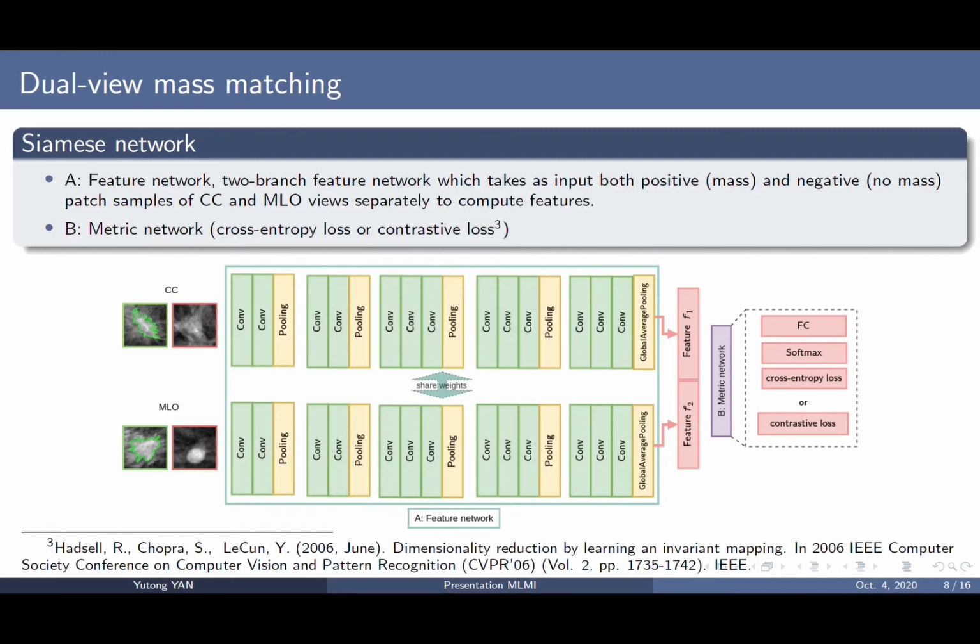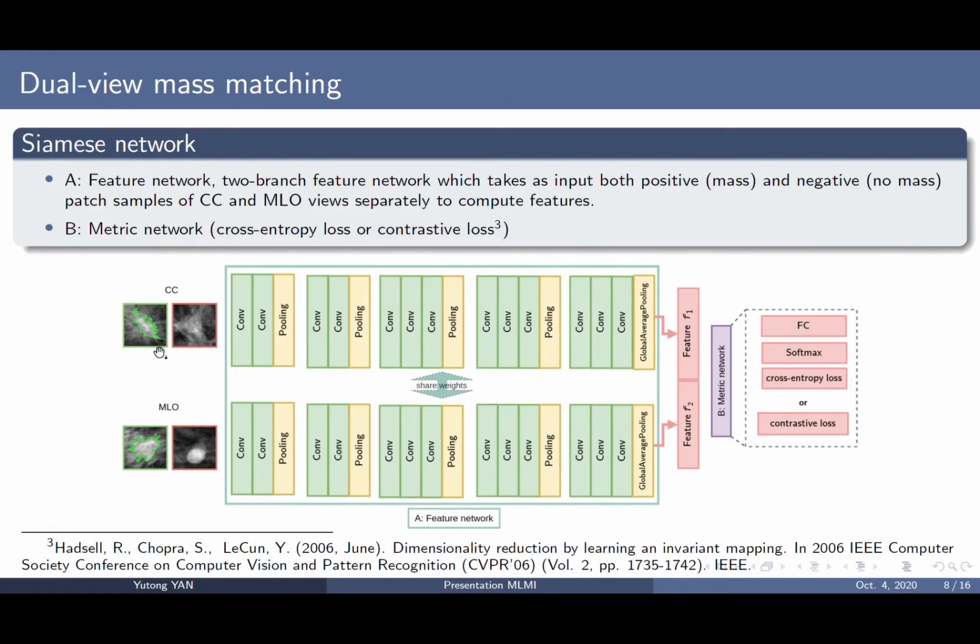The Siamese network consists of a feature network, in which two fully convolutional networks with shared weights are employed for feature extraction, shown by A in the figure, and the matrix network B is used to exploit the potential relation between the viewpoints. The two branches take patches from CC and MLO views separately, and each branch of the feature network takes both positive and negative patch samples.